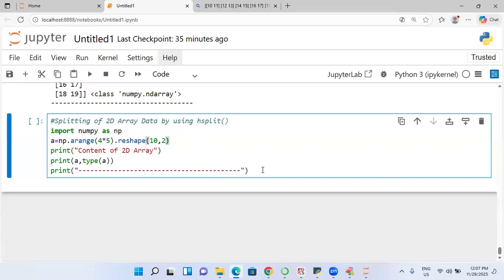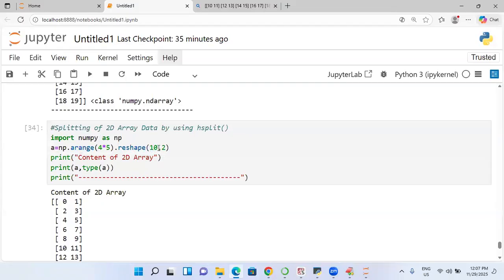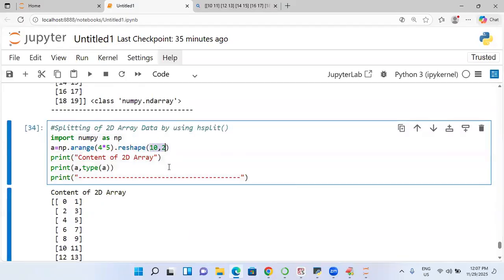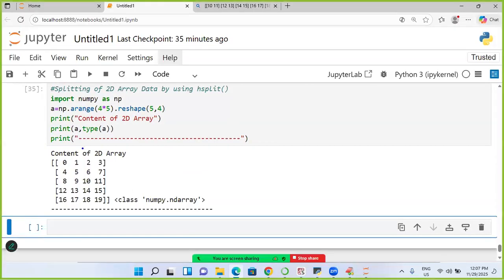So I'm going to take up this kind of data. You observe it. This is my data. I'll change my dimensions once. What is this now? 4 comma 5 or 5 comma 4. 5 comma 4. So you observe it: 5 rows, 4 columns. I want to have the division like this. This is called one part, this is called another part. Which split is it? H split. But it is going to be treated like a column split.